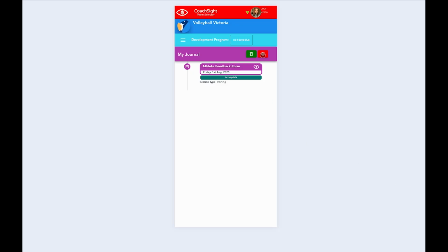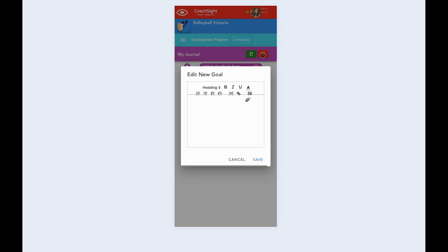You can also add goals. If you've got a specific outcome that you're looking to develop for yourself, you can put them in here and your coaches will be able to see those. Entering them as goals tells your coach that there's something specific that you would like them to think about for your development.